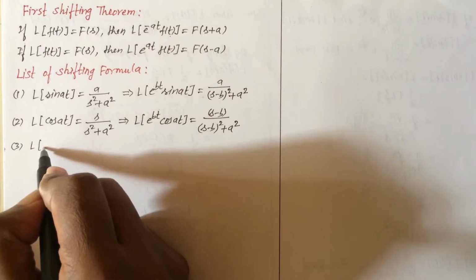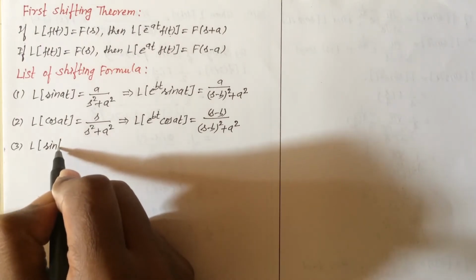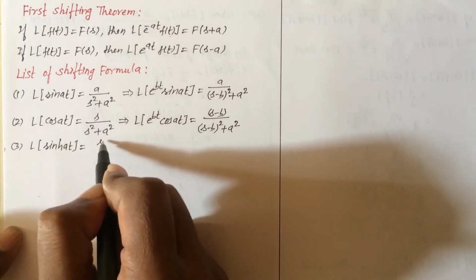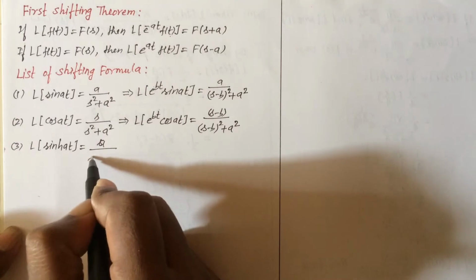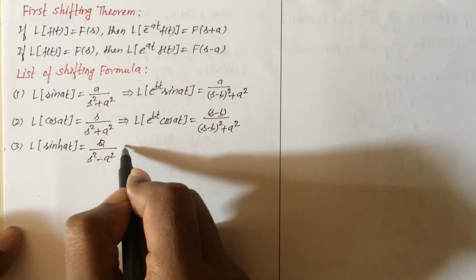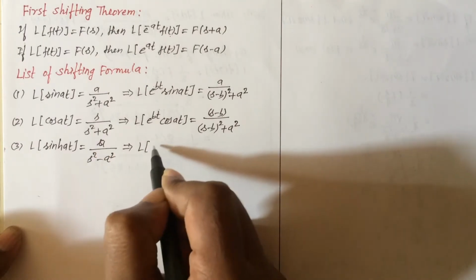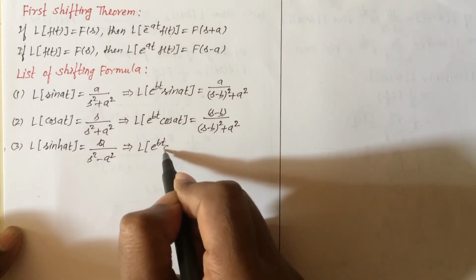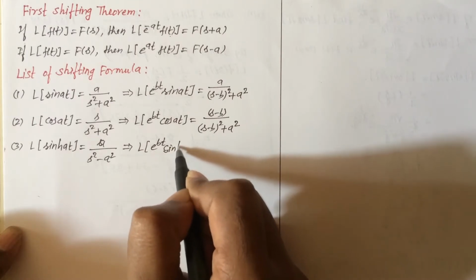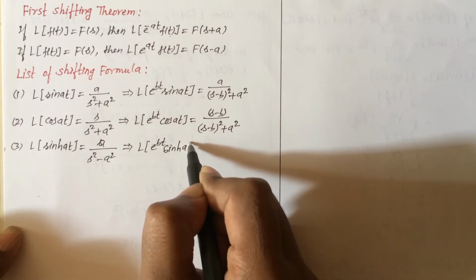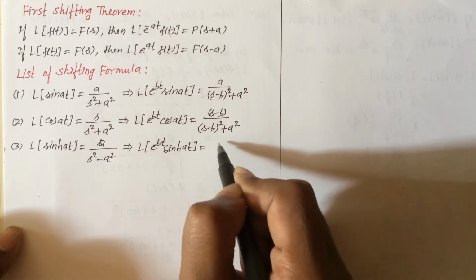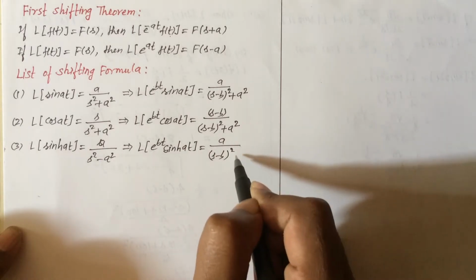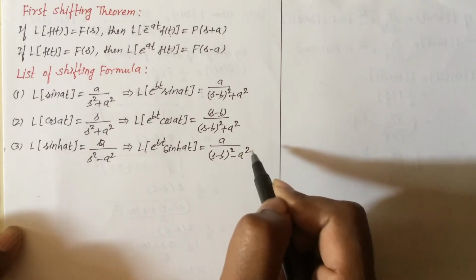Similarly, Laplace transform of hyperbolic sine function at equal to a upon s square minus a square. This implies that Laplace transform of e raised to bt hyperbolic sine at equal to a upon s minus b the whole square minus a square.